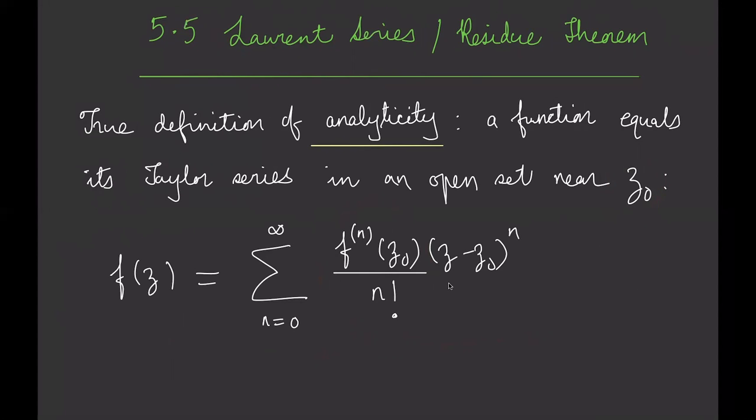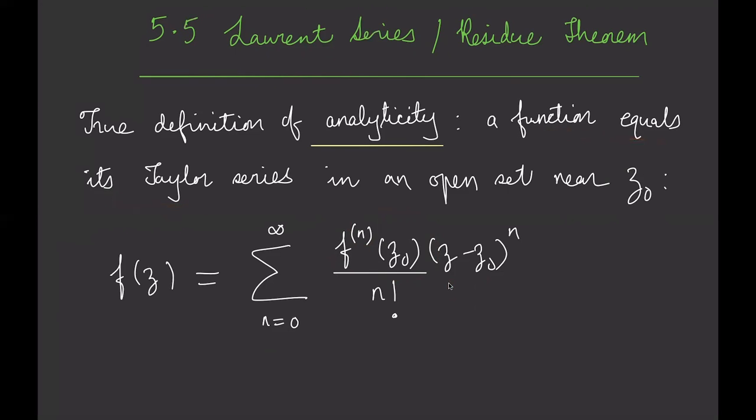What's interesting here is that all of these entities are complex. So z is a complex number, z0 is the complex number around which we're doing the expansion, and this function is a complex valued function, and this is telling me that you're taking the nth derivative of the function and then evaluating at z0. But when you see this, you're probably going to question something. For a function to be analytic, the function has to equal its Taylor series.